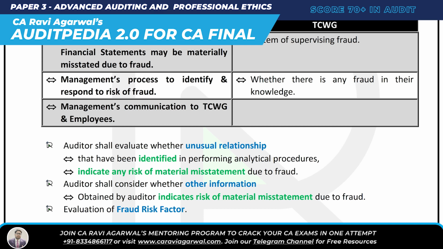And lastly, in risk assessment procedure, he is going to evaluate FRF, fraud risk factors. You know that. So in the risk assessment procedure, what did we understand? First of all, make inquiry from management and TCWG. Secondly, there are two points: you have to evaluate unusual relationships so that you can understand whether they indicate any risk of material misstatement due to fraud, or you have to consider other information so that it can indicate risk of material misstatement due to fraud. And lastly, you have to evaluate fraud risk factors.